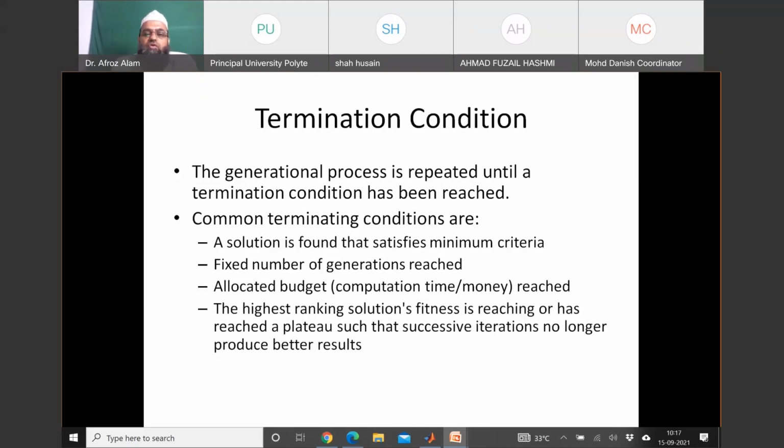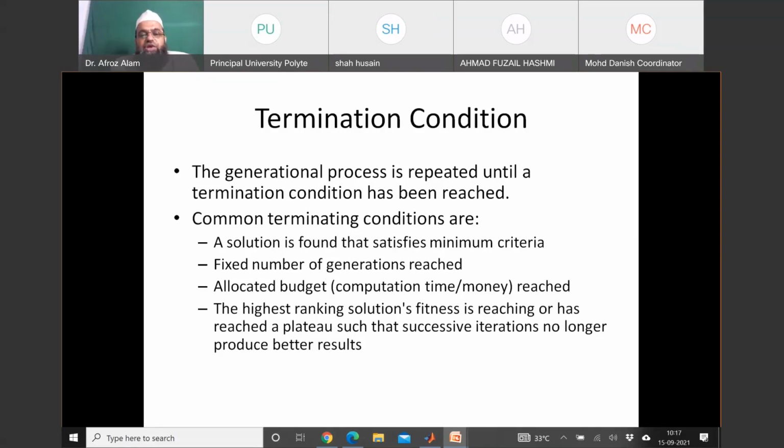Another condition is when the highest ranking solution's fitness has reached a plateau such that successive iterations no longer produce better results. This is also known as stall generation. This term is also defined by MathWorks in MATLAB.